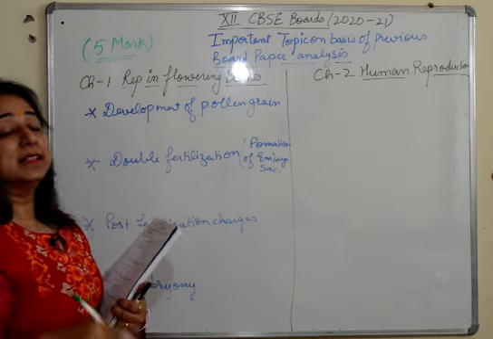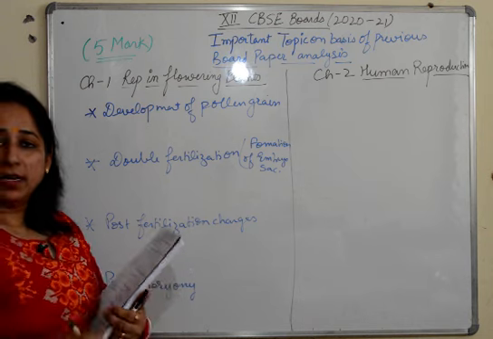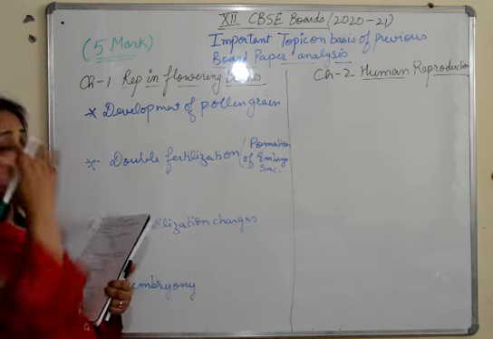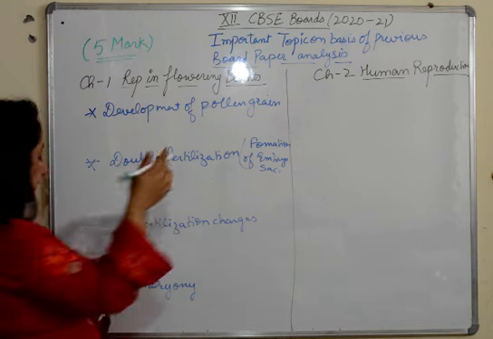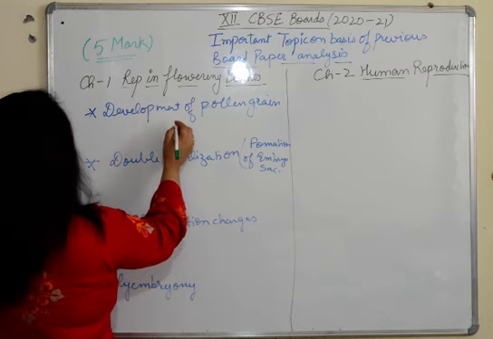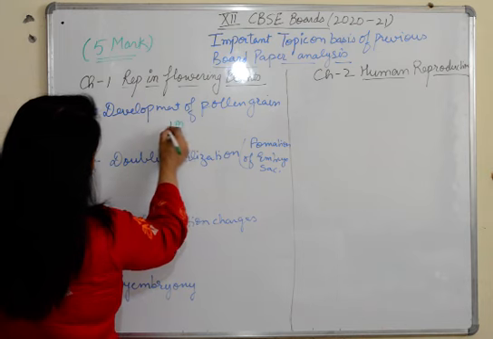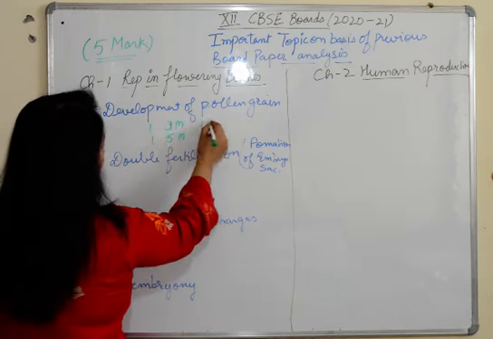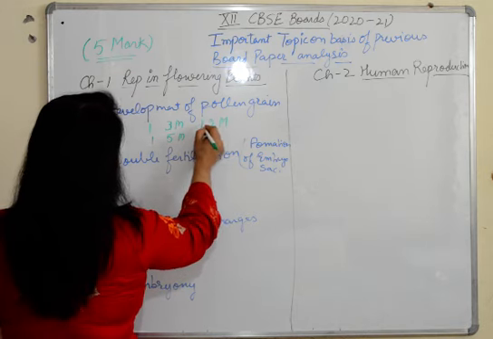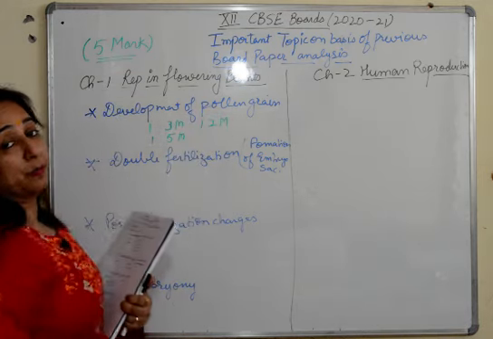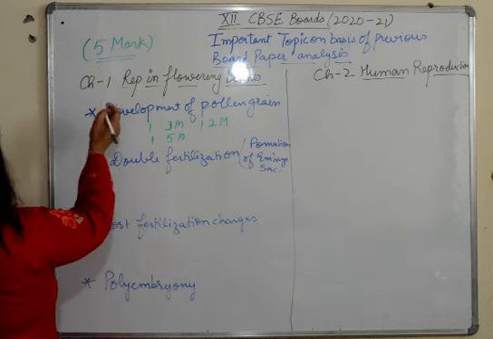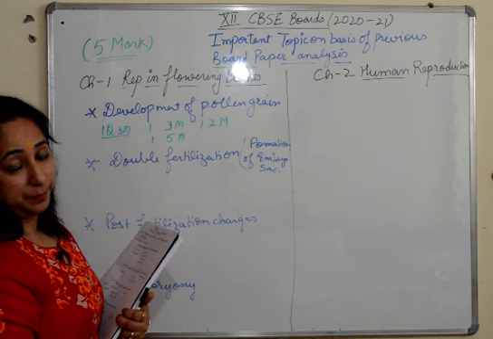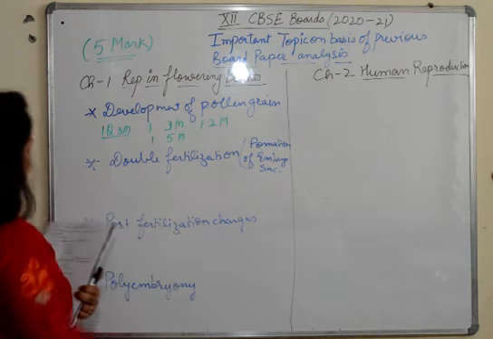On the basis of studying the previous 3 years' papers, I could understand that in your previous paper there was 1 3-marker, 1 5-marker and 1 2-marker from this development of pollen grains. Plus, if we talk about 2019, 1 question of 3 marks was there in the paper. So that makes the topic very important.